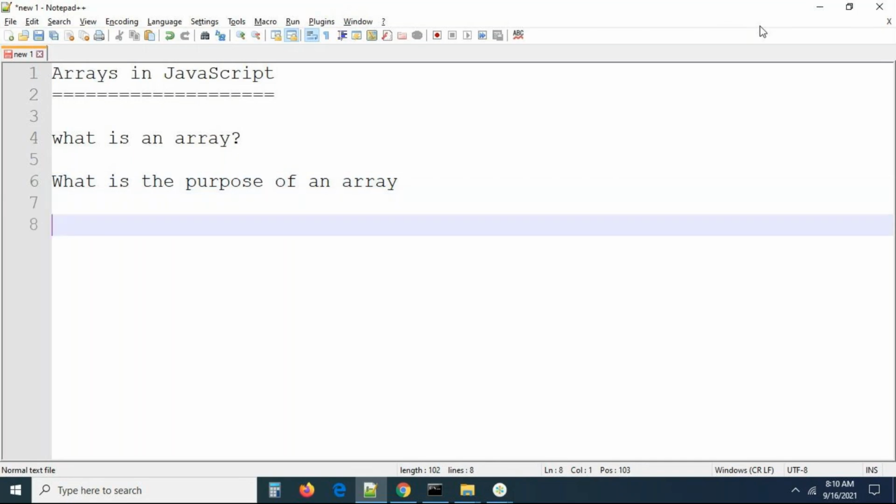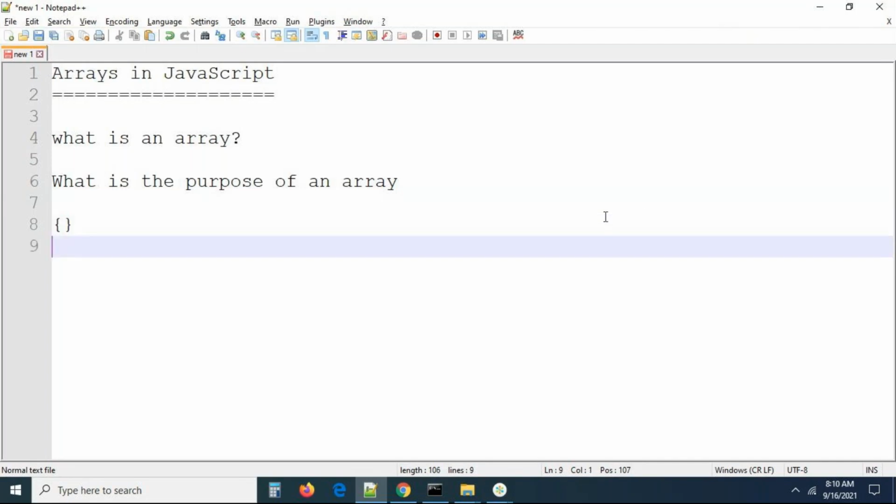sometimes when you are sending a request to a server, in the sense Java, .NET, Python, PHP, all are called servers, when you are sending a request to a server by using JavaScript, they will send you the data as an array of objects. Sometimes it's simply an array, or a group of objects also they will send us. We know already what is an object. This is an object representation.